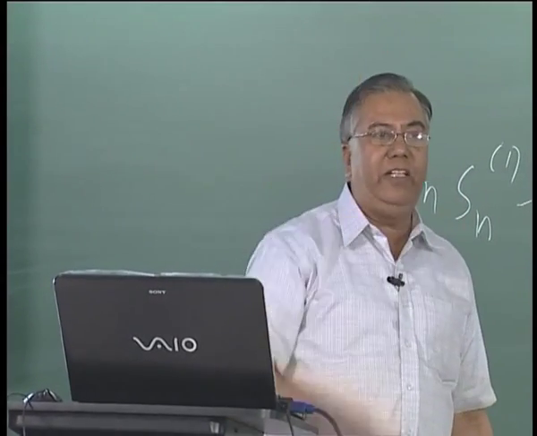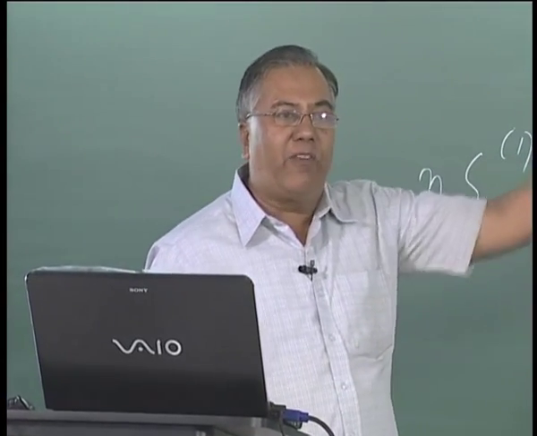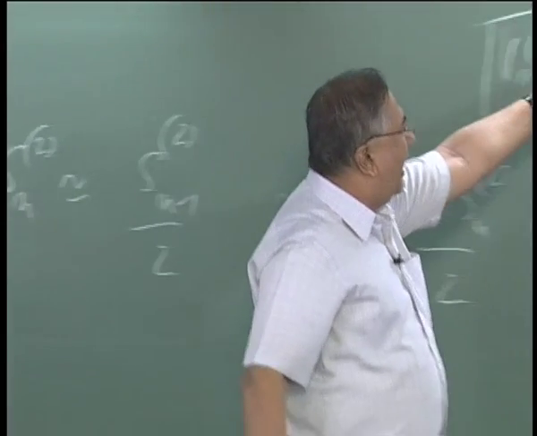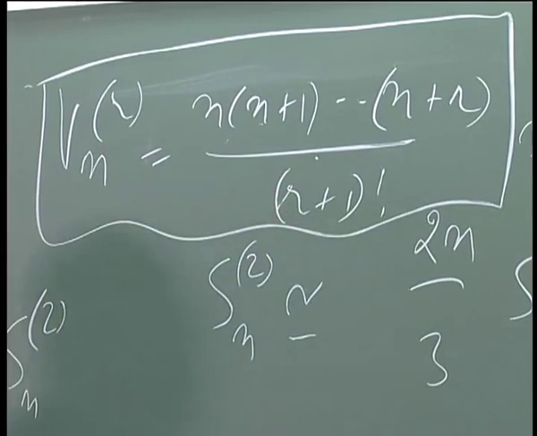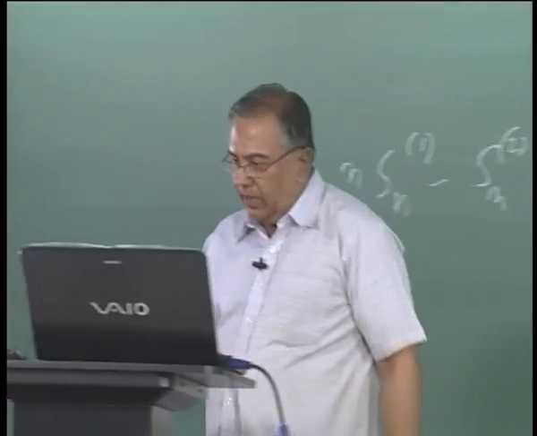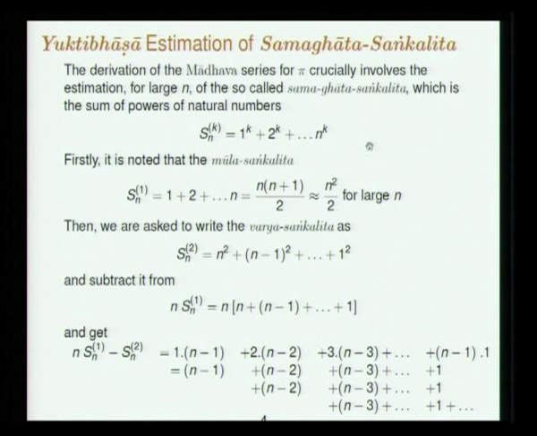The sum of integers, sum of sums of integers, is the number of combinations, an NCR kind of term like this. So this is about one of the most important results in mathematics for the development of calculus, the estimate of this.